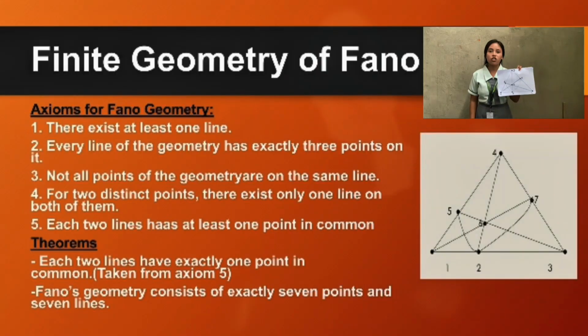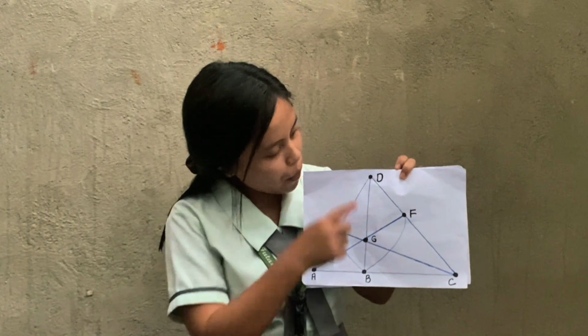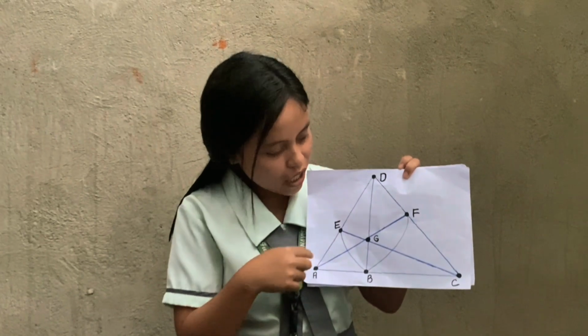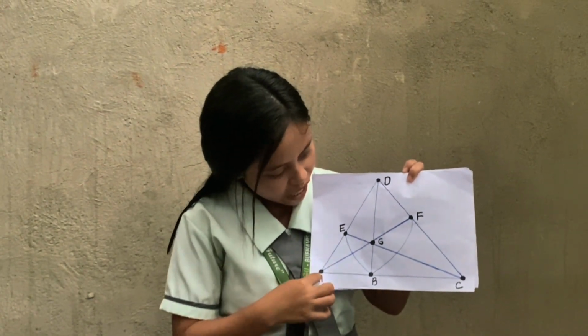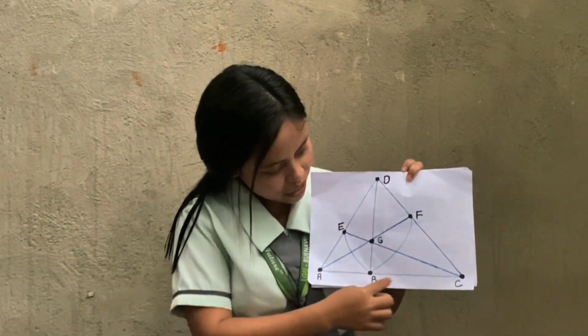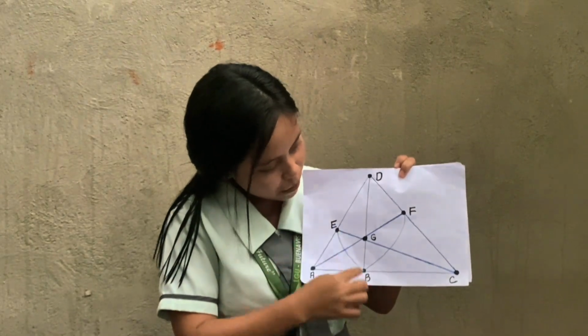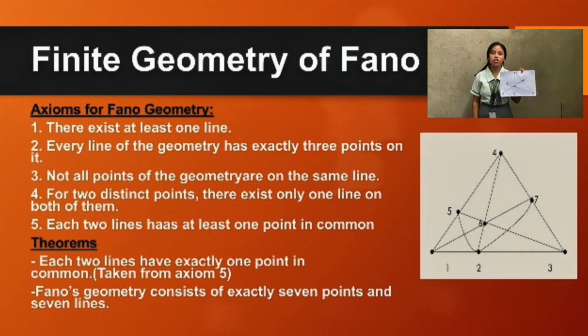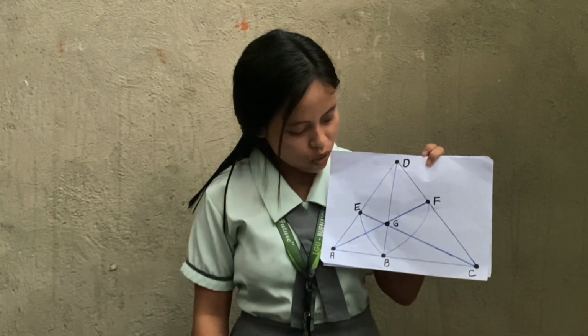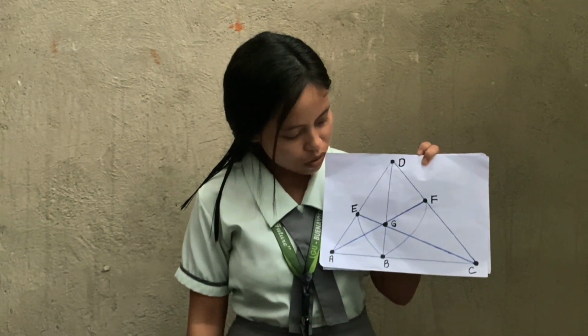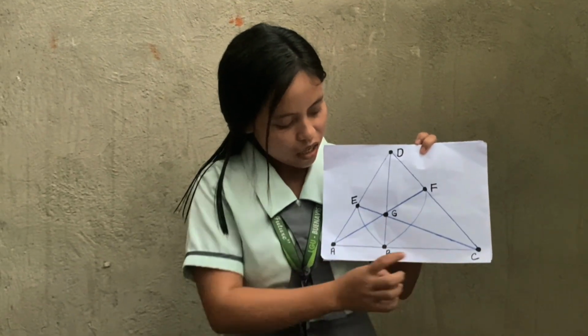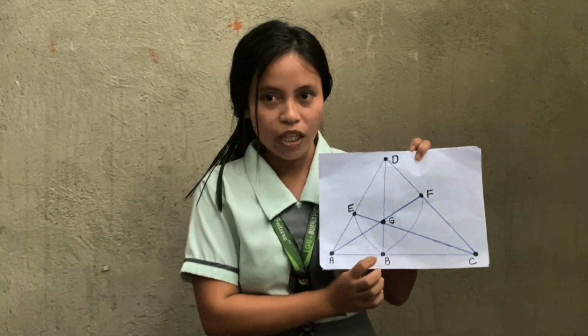Axiom 4: for 2 distinct points, there exists only one line on both of them. So points D and E are joined with the points A, G, F, A, B, C, and E, B, F. Axiom 5: each 2 lines have at least 1 point in common. So A, B, C has a common point B.